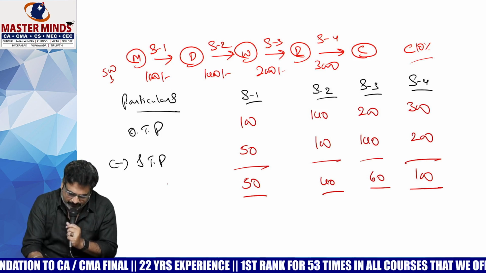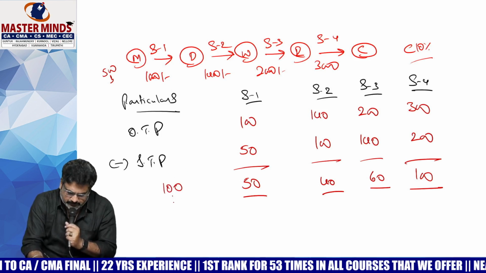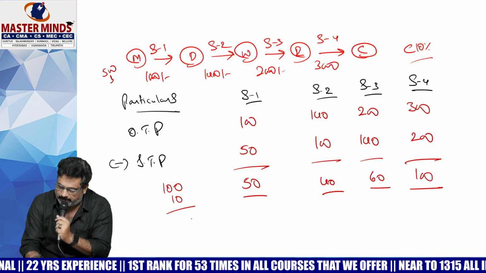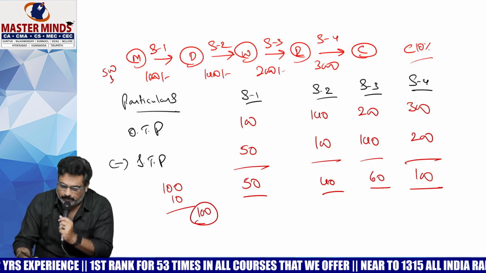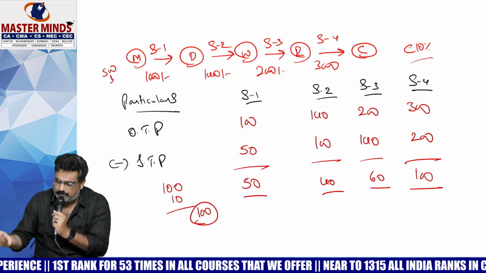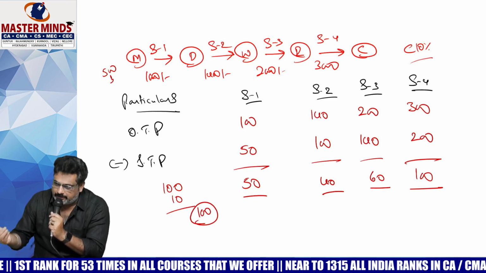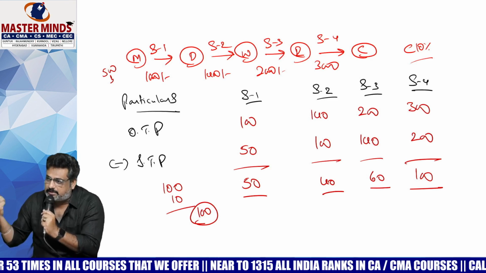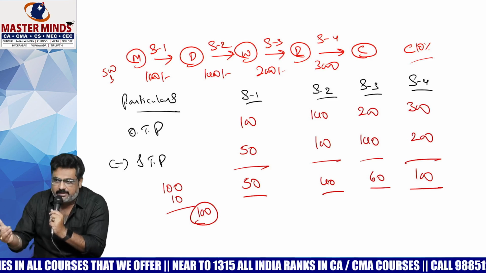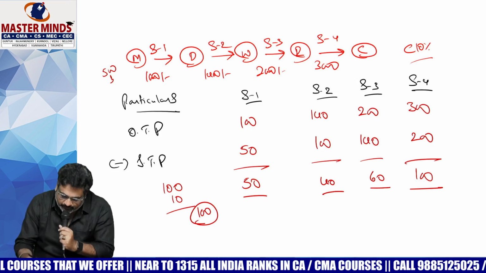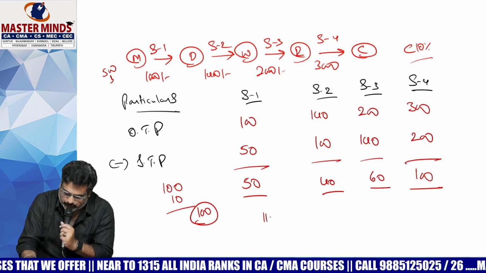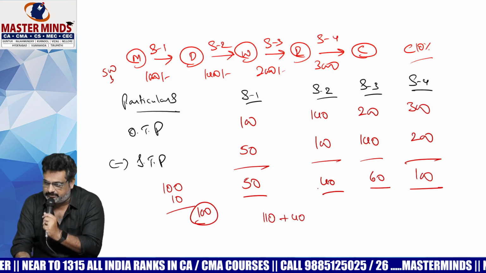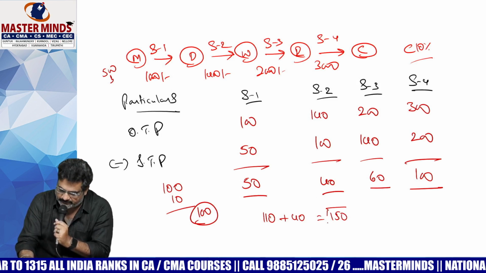Let's say item value is some 100 rupees. Tax is 10. If ITC is allowed on this 10 rupees, now what is the cost? 100 only. 100 is the value, 10 rupees is the tax. In that case, if ITC is allowed on the 10 rupees, then this 100 will be the cost of the raw material. Then there will not be any cascading effect. If no ITC is allowed, then what is the total cost? 110. Let us assume that 40 rupees is the profit margin and general expenses. Now the sale price is 150.